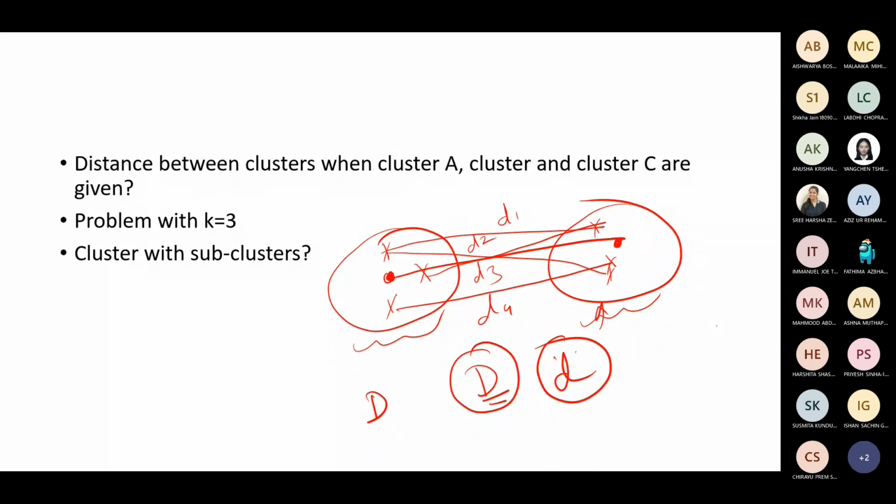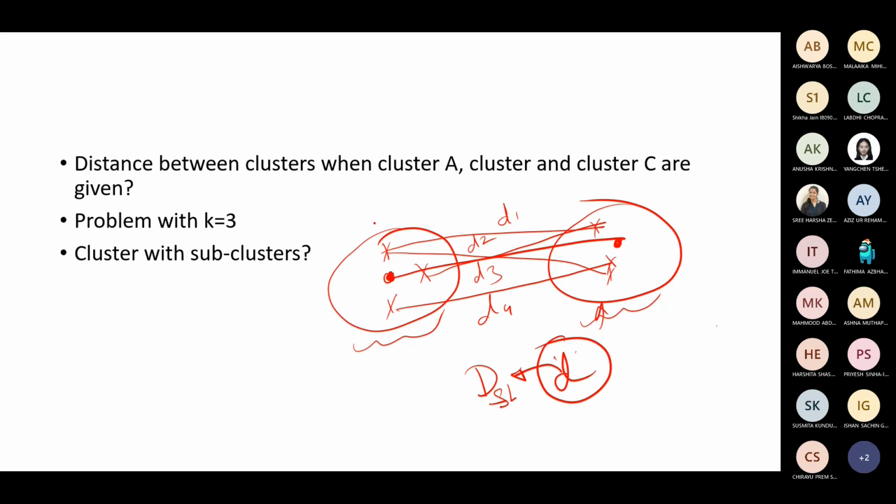Or it can be in single linkage. One of the smallest distances here itself is the capital D, DSL. That is what we are talking about there. One of the small d itself is considered as the cluster distance. If there is no specification, within your knowledge based on the cluster, you can try to solve it. If there is specification, just try to simplify based on the available requirement.